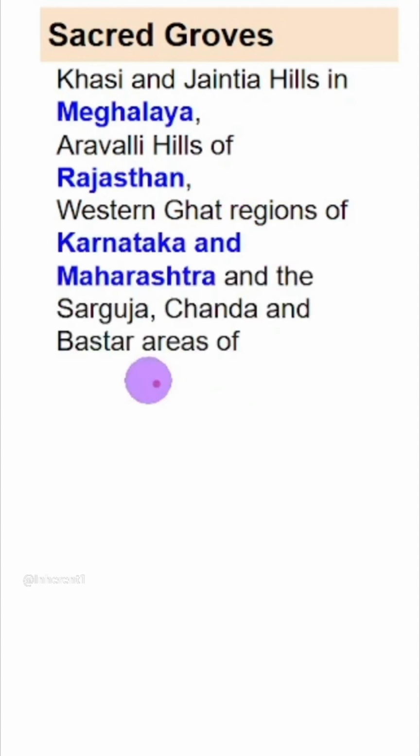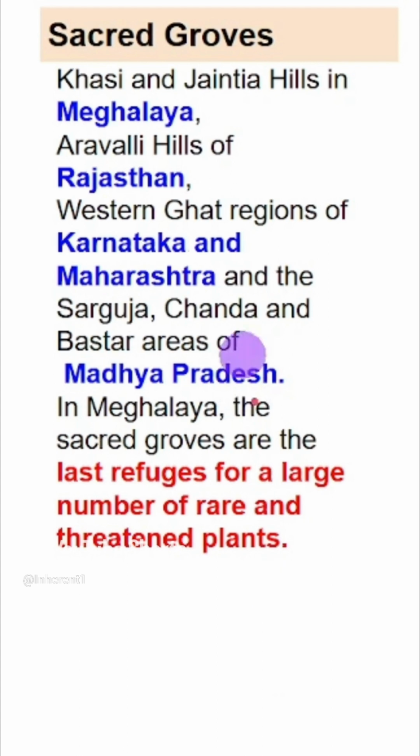So test yourself in this case. Khasi and Jaintia Hills, where are they present? Meghalaya. Then Aravalli Hills in Rajasthan. Western Ghat regions in Maharashtra and Karnataka. Sarguja, Chanda, Bastar areas, these are located in the state of Madhya Pradesh. Sacred groves are refuge for large number of rare and threatened plants.